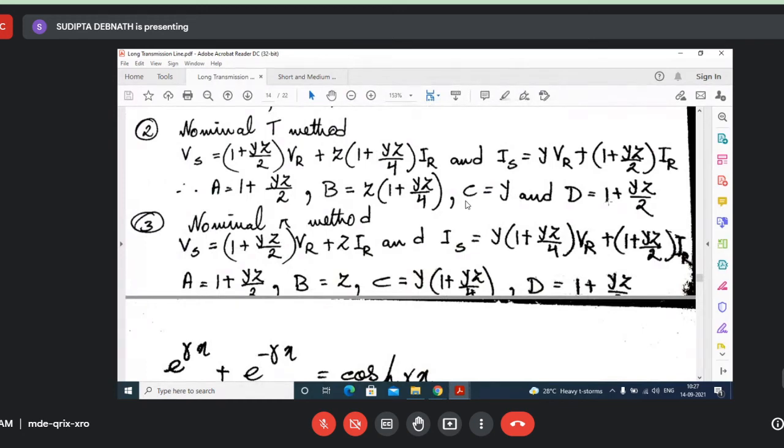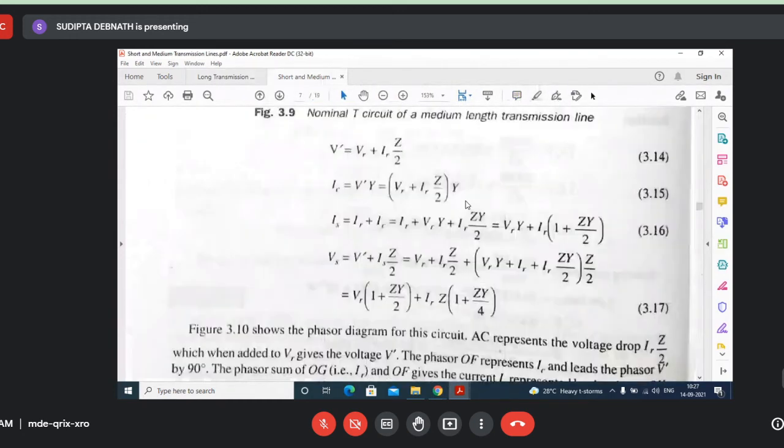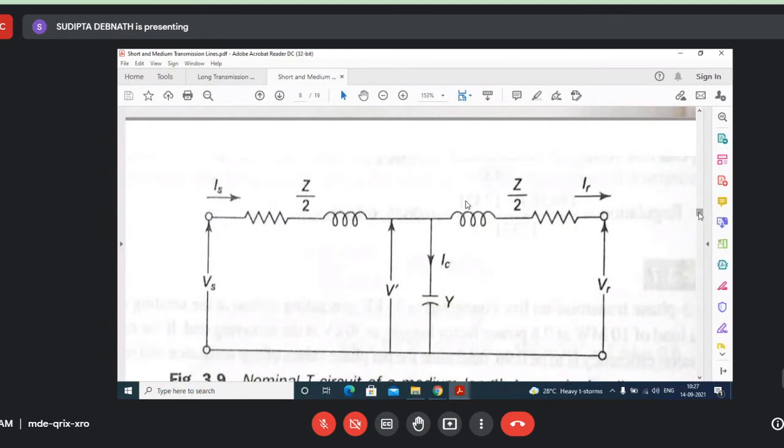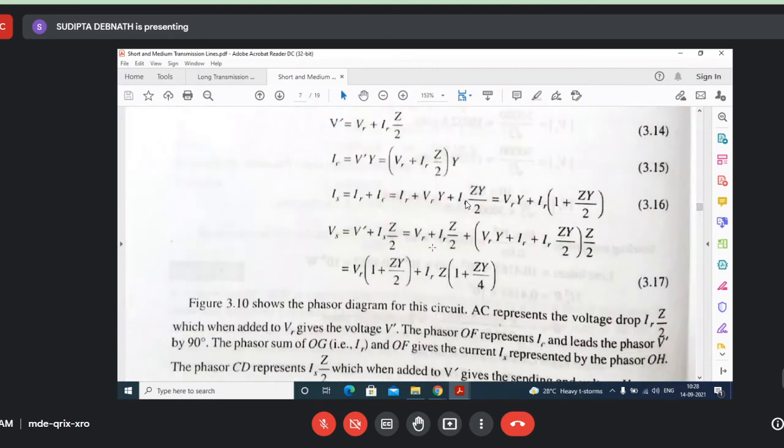Similarly for pi, we have also discussed the equations, but if in the semester you are asked to find out the generalized constants ABCD for medium transmission lines, for any configuration, you need to draw the whole figure. You need to show these values. Then you have to write this is A, this is B, like that.